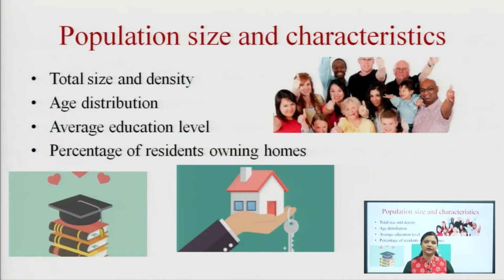As I have explained earlier, population size and characteristics include the total size and density, age distribution, average education level, and percentage of residents owning homes.